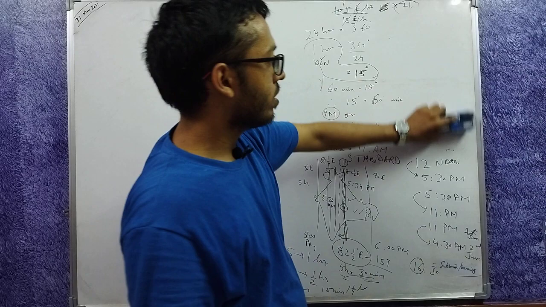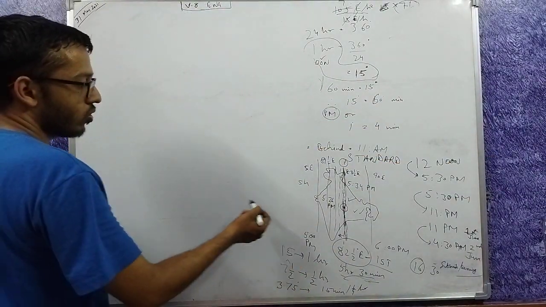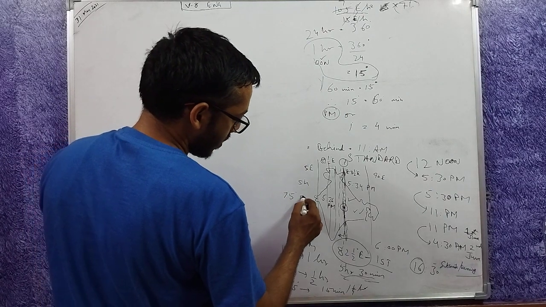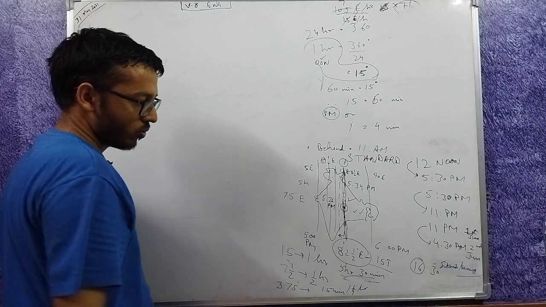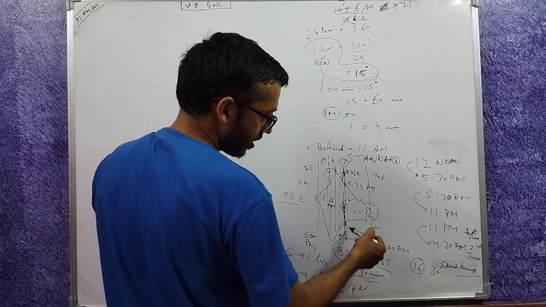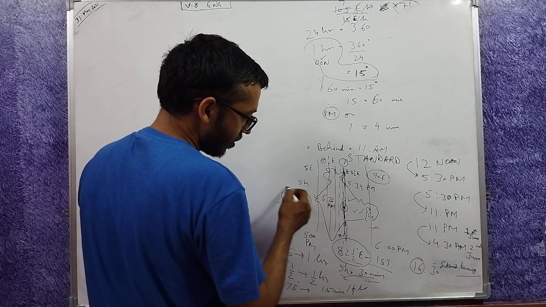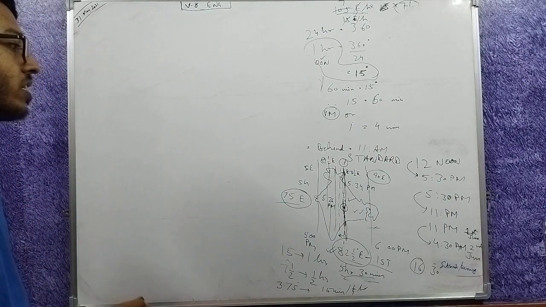So now what problem does this make? Now we can follow three. We could have followed either of the three longitudes, 75 degree, 82.5 degree and 90 degree, but we followed this one. So there comes an issue.